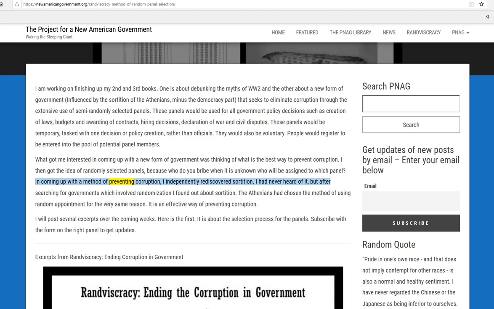In coming up with a method of preventing corruption, I independently rediscovered sortition. I had never heard of it, but after searching for governments which involved randomization I found out about sortition. The Athenians had chosen the method of using random appointment for the very same reason. It is an effective way of preventing corruption.